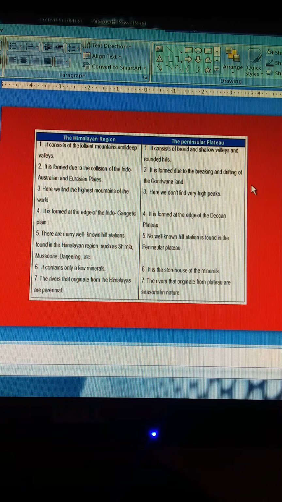There are many well-known hill stations in the Himalayas, such as Darjeeling, Simla and Mussoorie, and no well-known hill station is found in the Peninsula Plateau. And the Himalayas contain only a few minerals. The Peninsula Plateau is the storehouse of minerals. It's a very important line, storehouse of minerals. Whatever mineral resources we get that are useful for human beings, we get from the Peninsula Plateau.